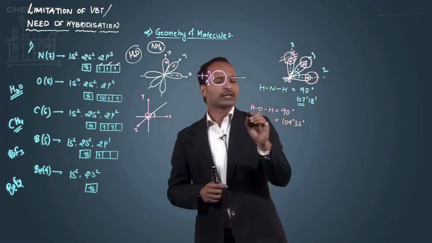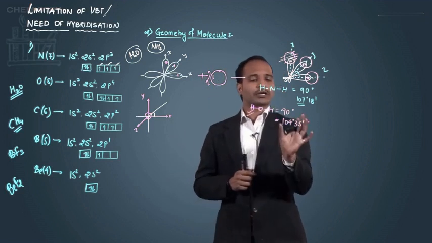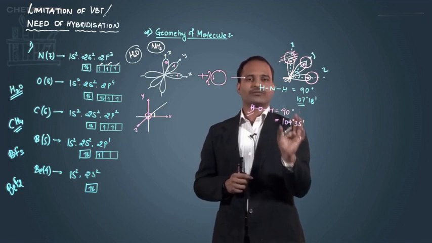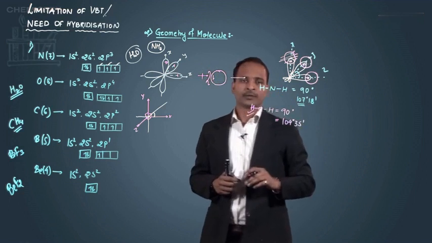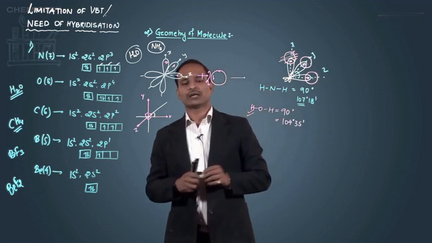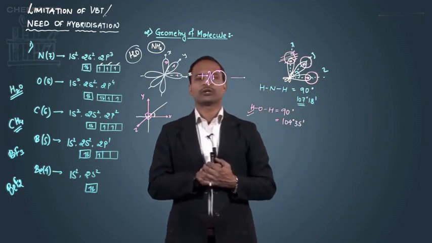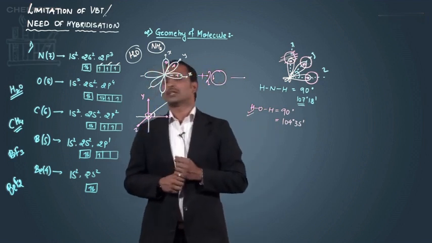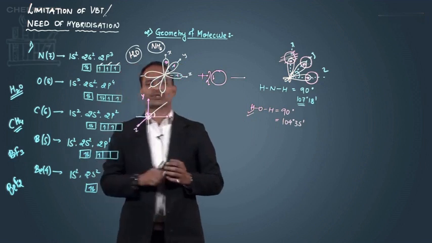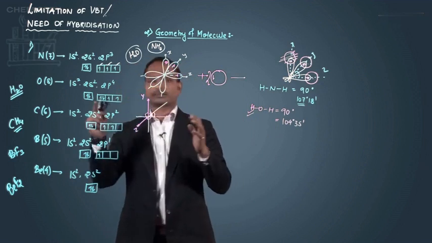And if the bond angle is different, it means the actual geometry of the water molecule in which the angle is 104 degree 35 minutes is totally different from this geometry. So in certain cases I can say that valence bond theory failed to explain the geometry of a molecule also. So now this becomes a limitation. These were the main two limitations of the valence bond theory.